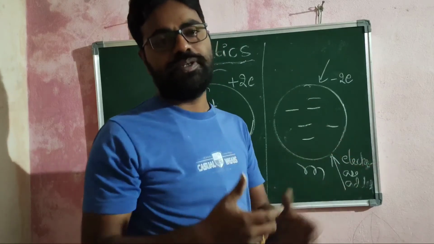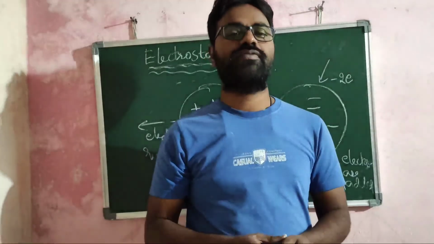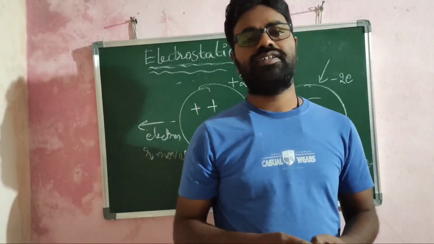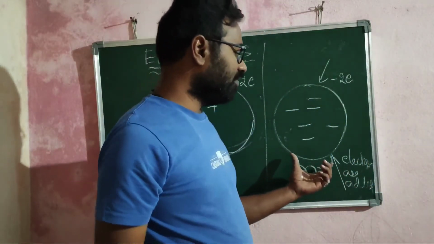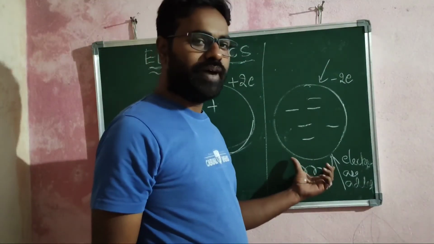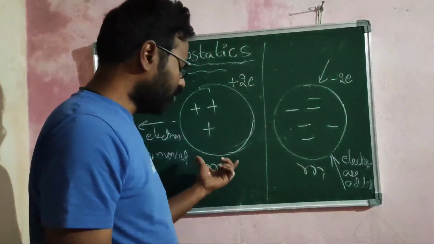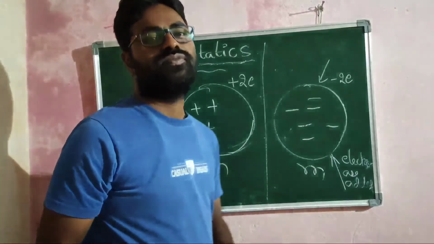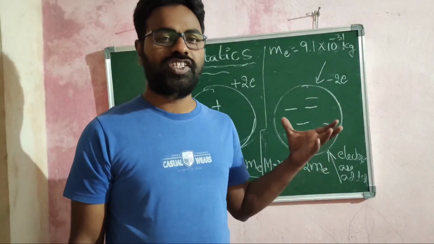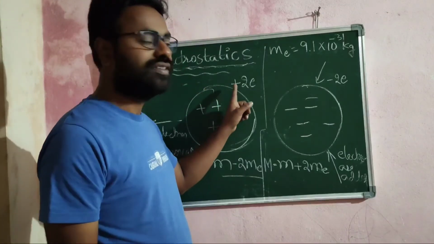So the answer is very simple. Initially the two spheres have the same masses, but after charging, the sphere with negative charge will have more mass compared to the positively charged sphere.